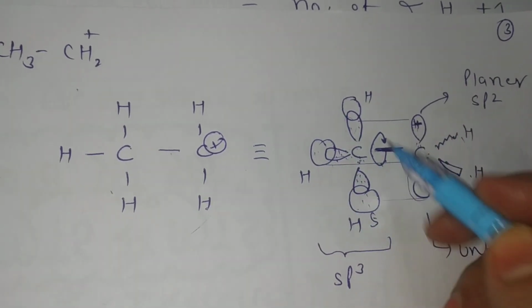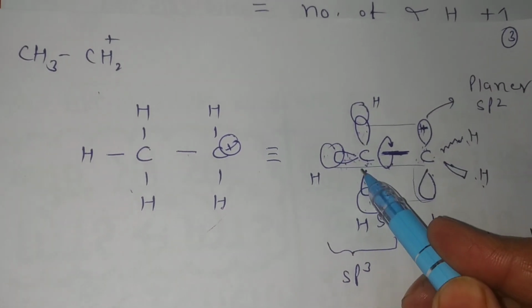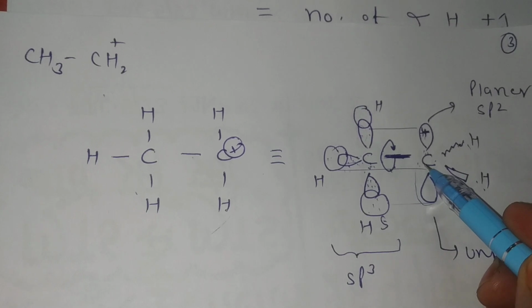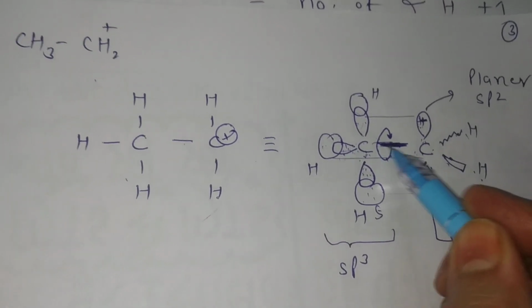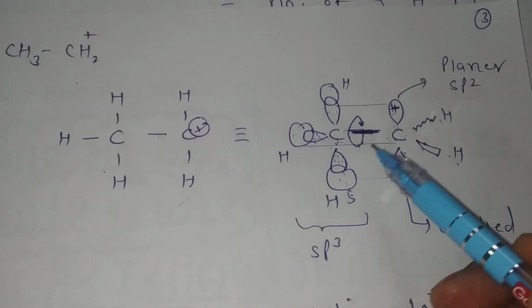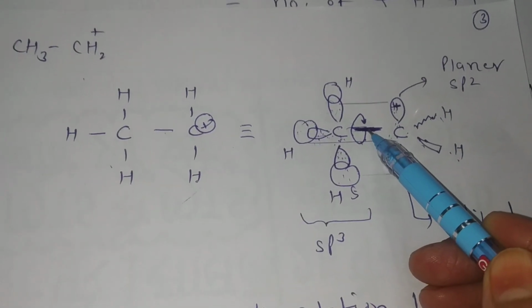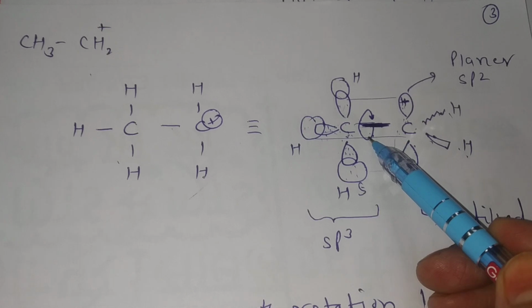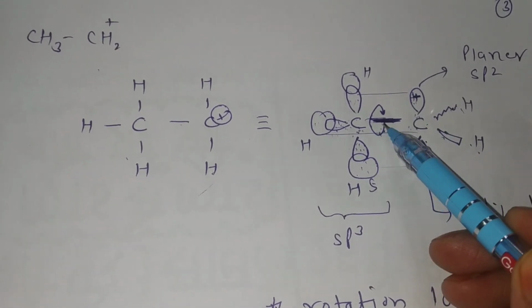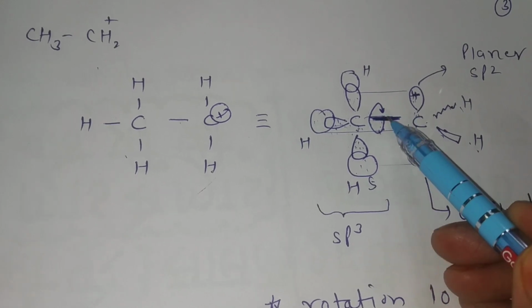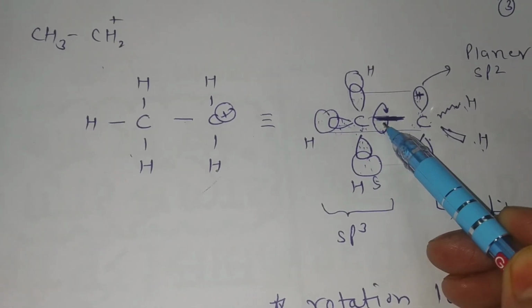Okay students, this is the CH3 group, and between this CH3 and this CH2+, this sigma bond is stabilized. This is a sigma bond, and you know very well that a sigma bond rotates very rapidly.